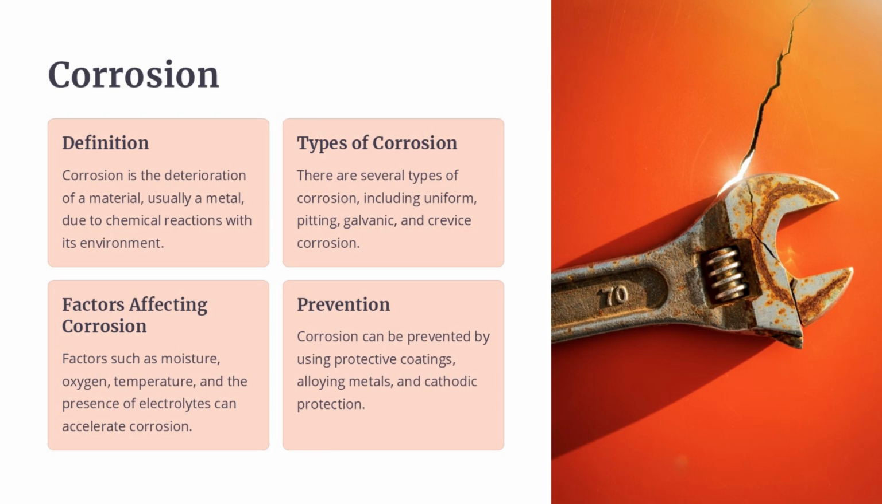Corrosion is a serious problem that affects many materials, especially metals, due to chemical reactions with their environment. There are several different types of corrosion, including uniform, pitting, galvanic, and crevice corrosion, each with its own characteristics. Factors like moisture, oxygen, temperature, and the presence of electrolytes can accelerate the corrosion process. Fortunately, there are ways to prevent corrosion, such as using protective coatings, alloying metals, and cathodic protection. Understanding the causes and types of corrosion is crucial for developing effective prevention and mitigation strategies.